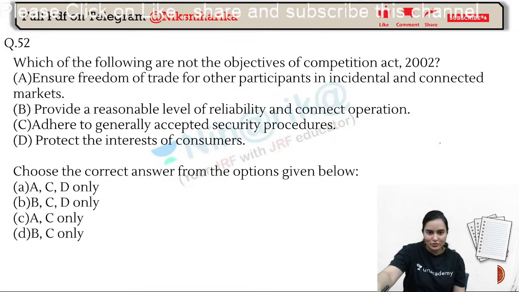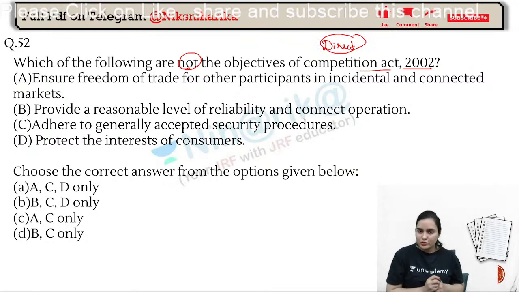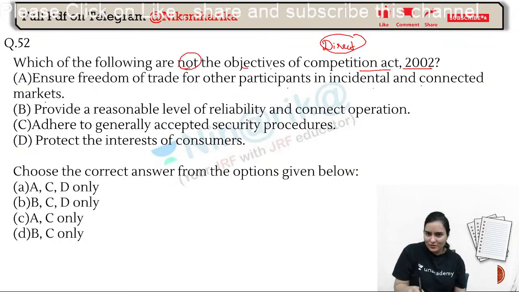Right? Great, good guess. Now, which of the following are not the objectives of the Competition Act 2002? Direct question, very direct question, simple question. To ensure the freedom of trade for other participants in incidental and connected markets, provide reasonable level of reliability and connect options. Have you done this in objectives? I do not remember. Okay. Adhere to the generally accepted security procedure. Protect the interest of the consumers.